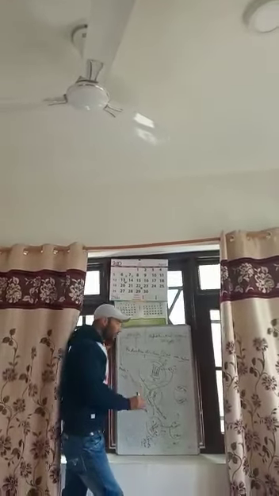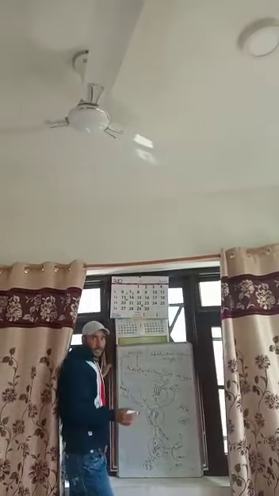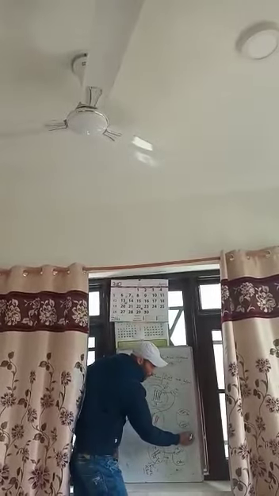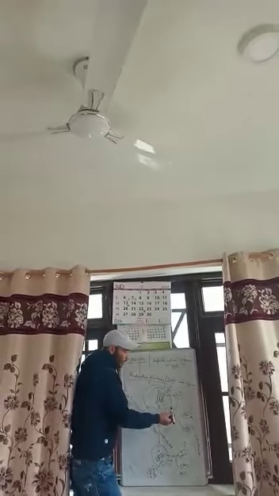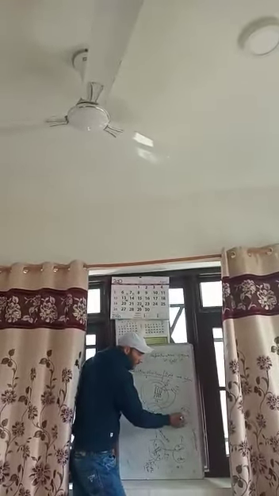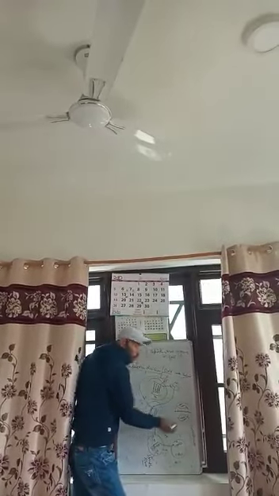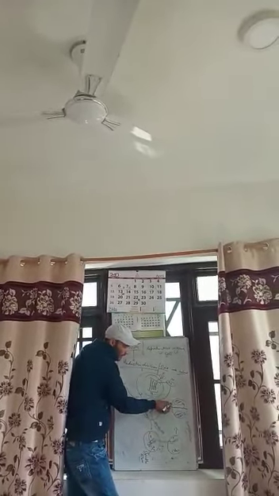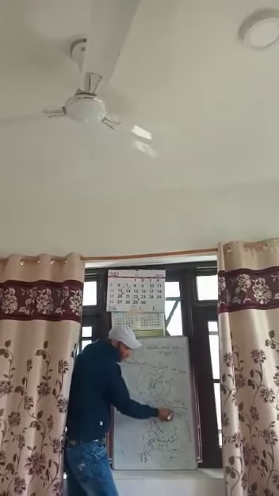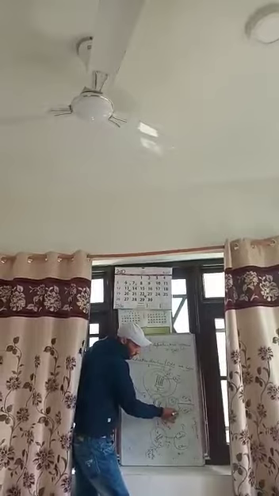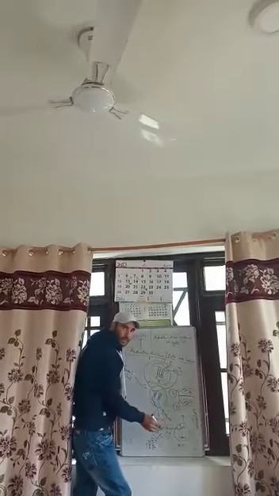That means the division of the nucleus occurred. That is known as karyokinesis. Then cytokinesis occurs and the cell breaks down. This cell contains 23 chromosomes, and this cell contains 23 chromosomes.